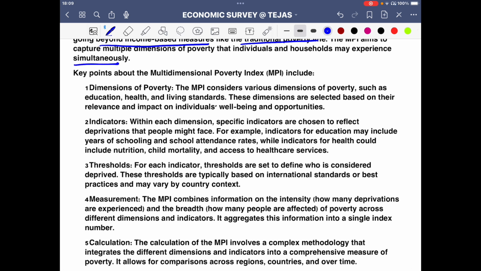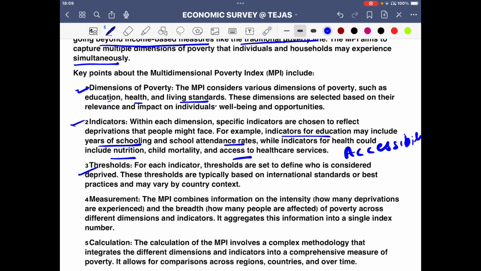Key points. So dimensions, again education, health, living standards are the things that are there. Indicators, so again within each there are multiple things. For example, indicators for education may include years of schooling and school attendance rates, while indicators for health could include nutrition, child mortality, access to health service. So again accessibility also is what we are talking about. So those things also become important.